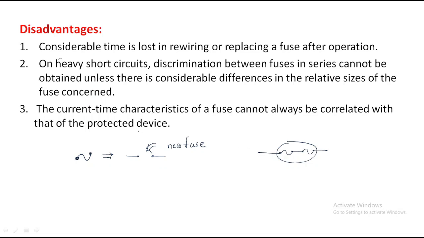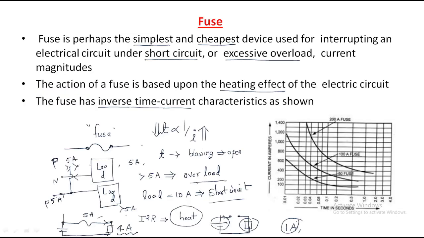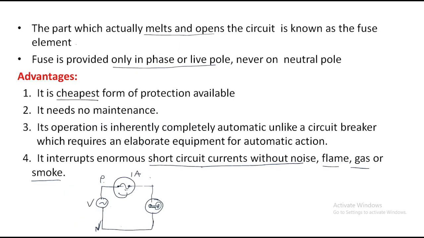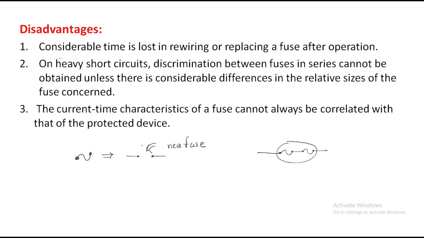Discrimination occurs. Third, the current time characteristics of a fuse cannot always be correlated with that of the protected device. We already discussed these time current characteristics, but they are not always correlated.